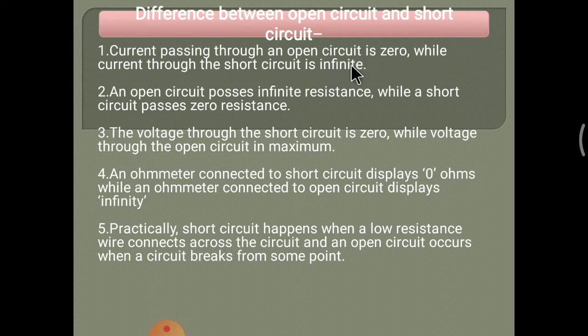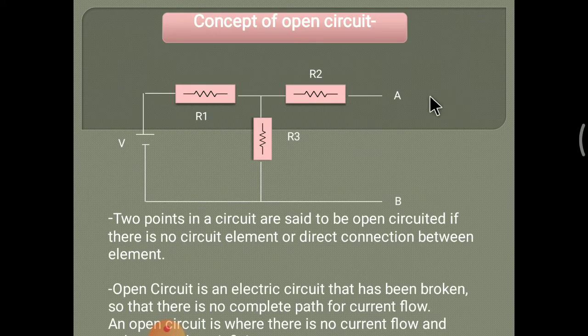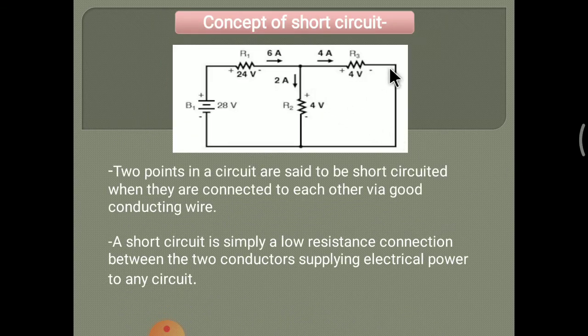because in an open circuit, between any two points there is no element or source, so there is no current flow through this path. So the resistance is high and the current flow is minimum. Like that, in a short circuit there is no open space between two points, so current flows directly through this path, so resistance is minimum and current flow is maximum.